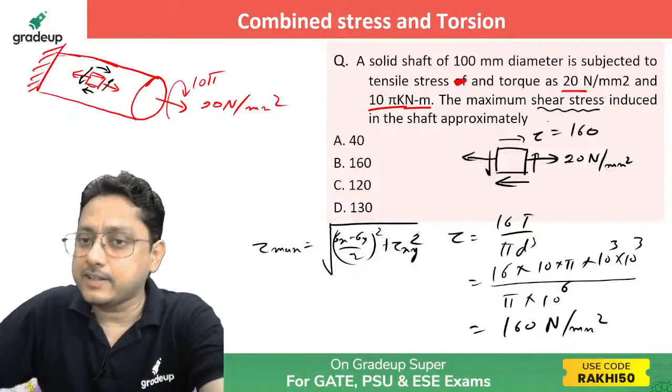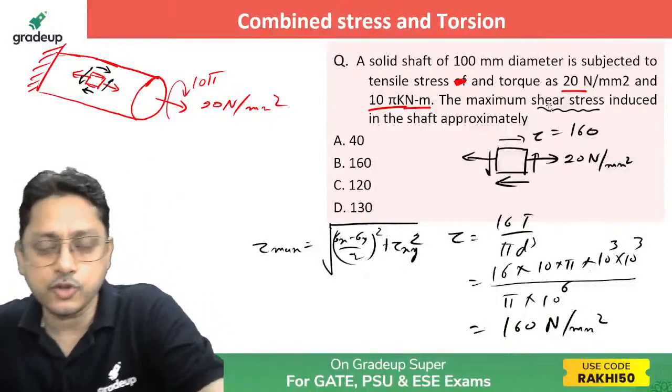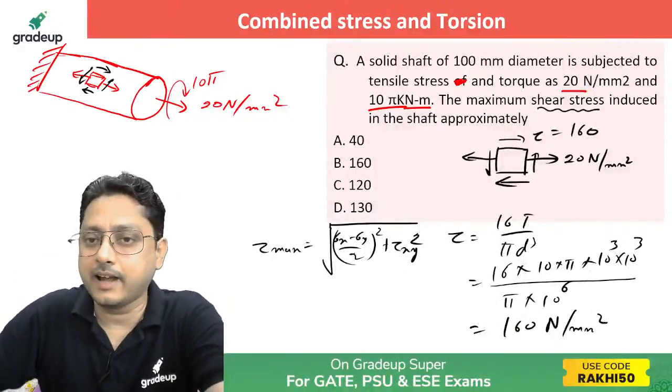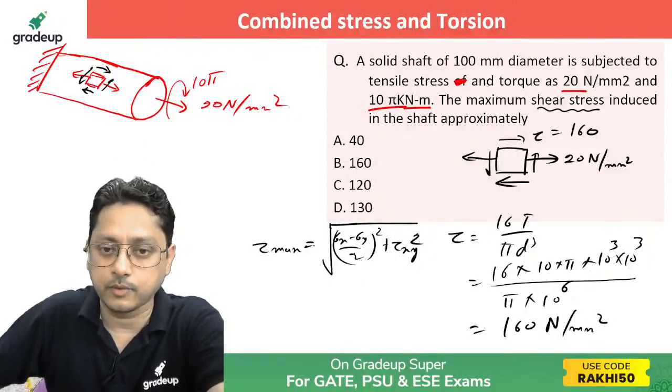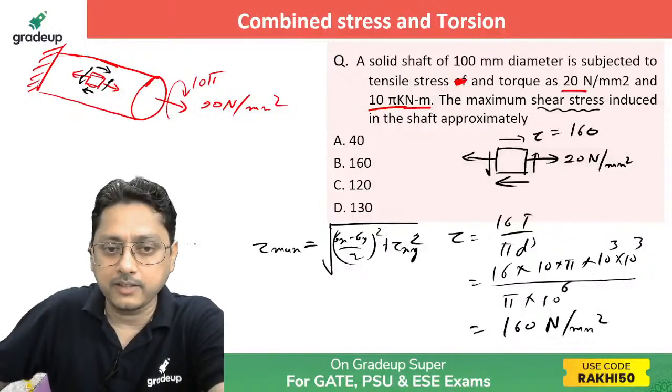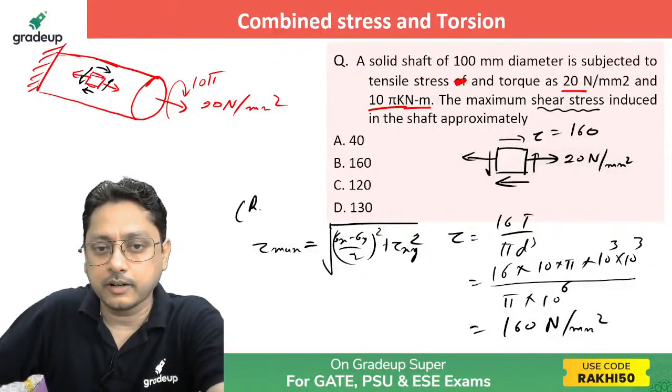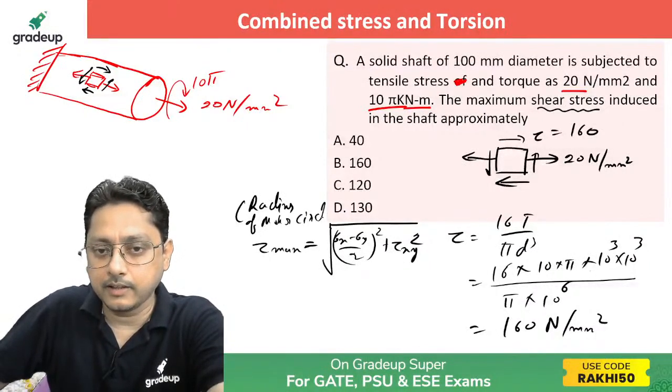Now instead of asking for the maximum shear stress, the same question I can ask by asking: can you tell me what will be the radius of the Mohr circle? This is nothing but the radius of the Mohr circle. This tau max is nothing but your radius of the Mohr circle. Agree, no? So one can ask in that way also.